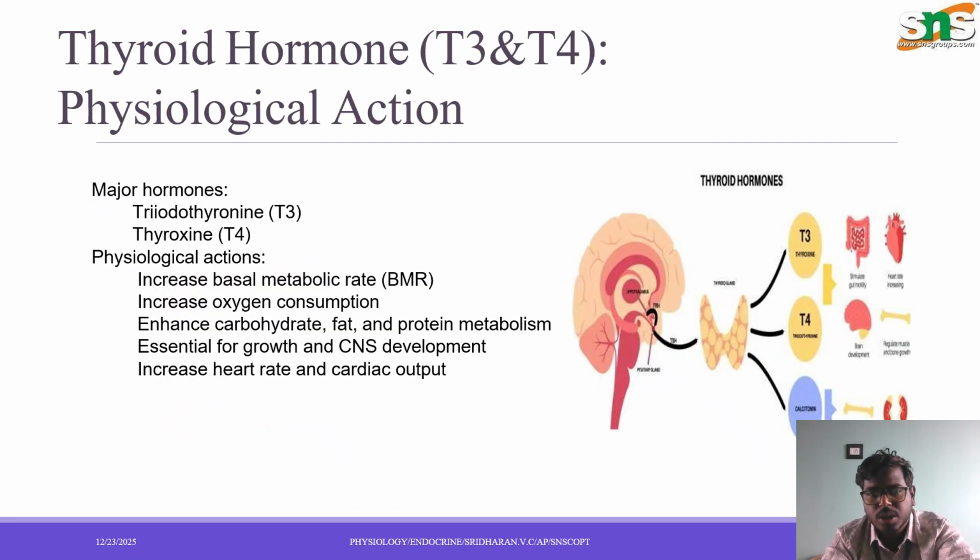Next, we're moving on to see about the thyroid gland. The thyroid gland secretes the thyroid hormones, which are nothing but triiodothyronine and thyroxine. The physiological actions of these hormones are: they increase the BMR. BMR is nothing but the basal metabolic rate, and they also increase the oxygen consumption level. They enhance the carbohydrate, fat, and protein metabolism rate, are essential for growth and central nervous system development, and also increase the heart rate and the cardiac output.